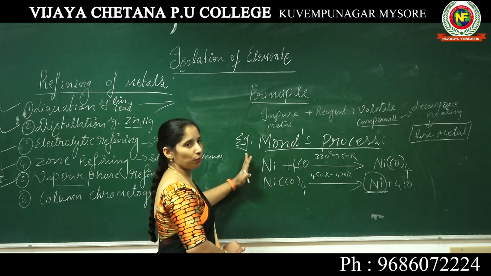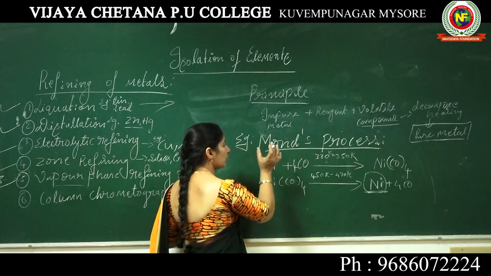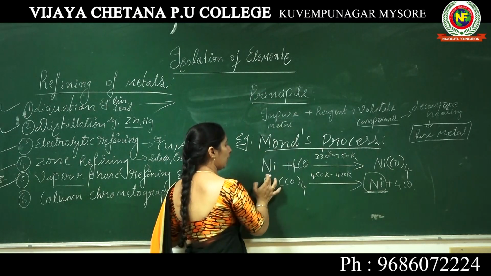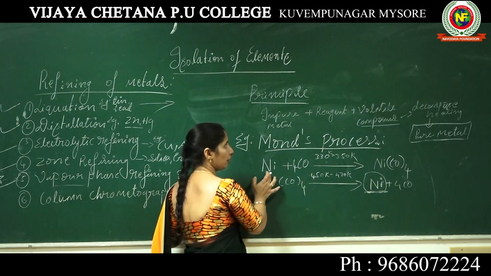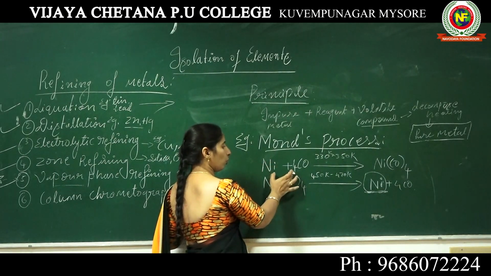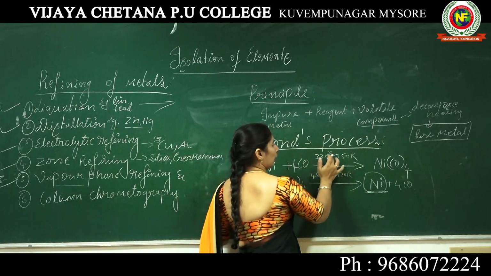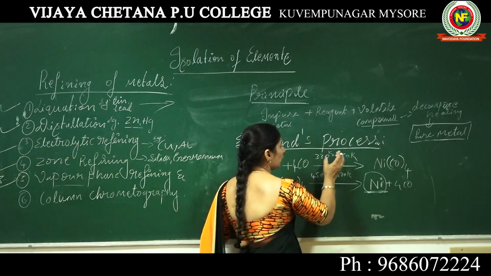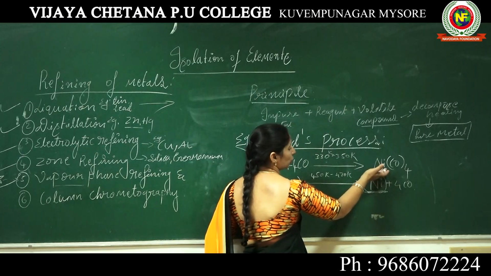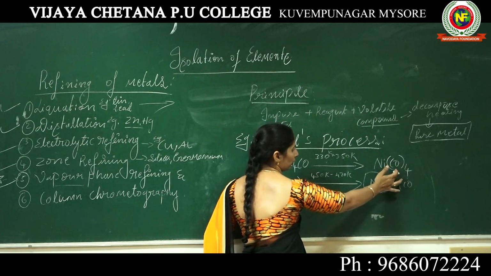It is very important. Once again I am repeating this concept. In Mond's process, the first step: impure nickel is reacted with one of the reagents, carbon monoxide, at a temperature of 330 Kelvin to 350 Kelvin, to form the volatile compound nickel tetracarbonyl.